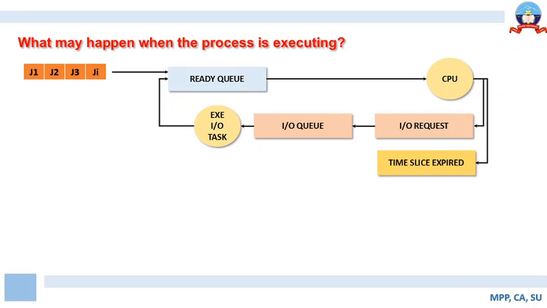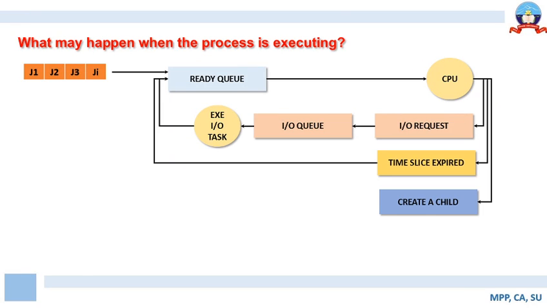Say for an example, here job 1, job 2, job 3 are to be executed. So let us consider that the time slice is of 2 nanoseconds. So job 1 will execute for 2 nanoseconds, job 2 will execute for 2 nanoseconds, job 3 will execute for 2 nanoseconds, and then again job 1 will execute for 2 nanoseconds. So it will go in a round robin manner. If the time slice is expired, the job will have to be placed back to the ready queue and it will wait for its turn of execution.